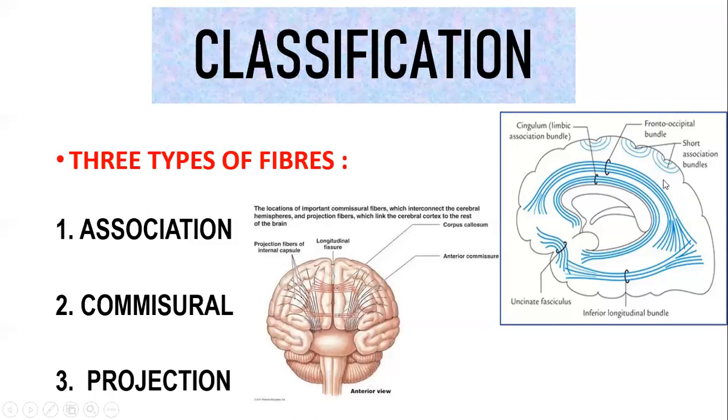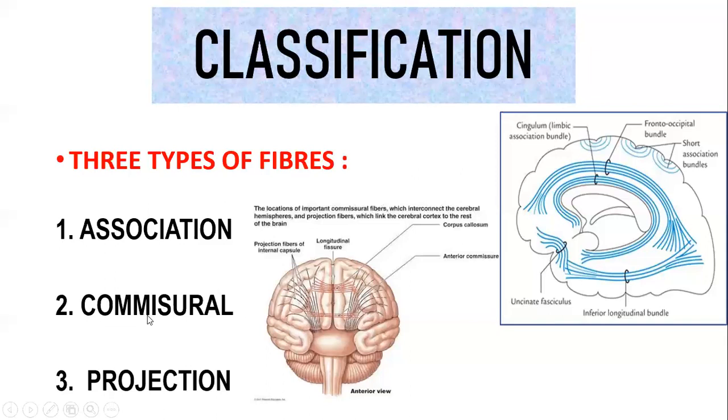Okay, so these are long association fibers. That is, they are going to be present within the same hemisphere, but they are going to connect distant gyri. So you should know what an association fiber is. I have told you it's intrahemispherical, and we have two types: a short association fiber and a long association fiber. A short association fiber connects the adjacent gyri of the same hemisphere, whereas long association fibers are going to connect different or distant gyri within the same hemisphere. Okay, this is regarding association fibers. I hope you all understood.